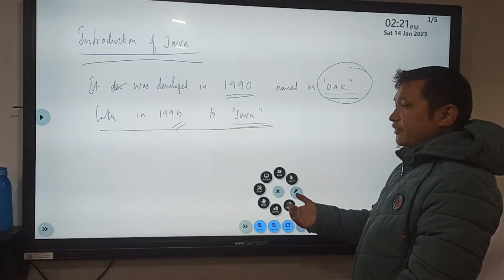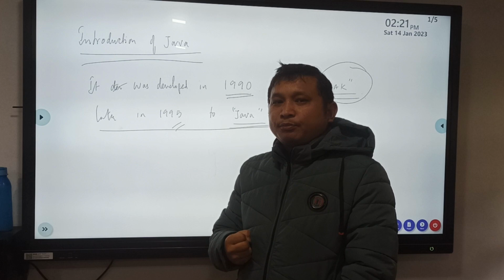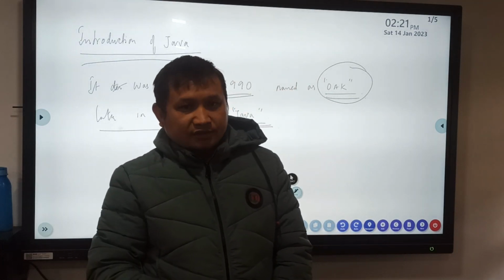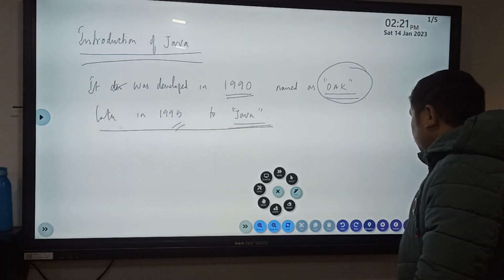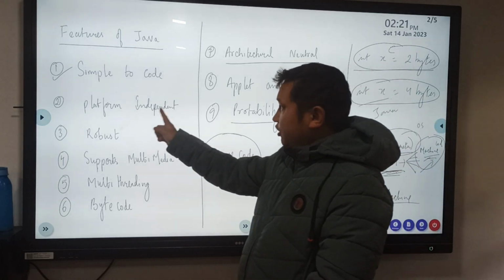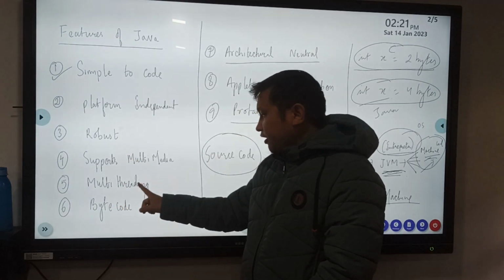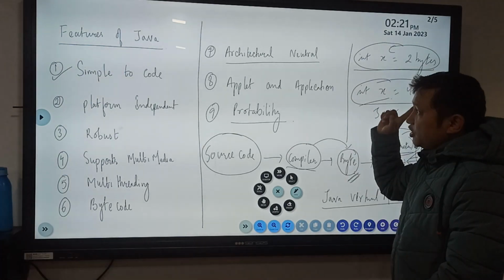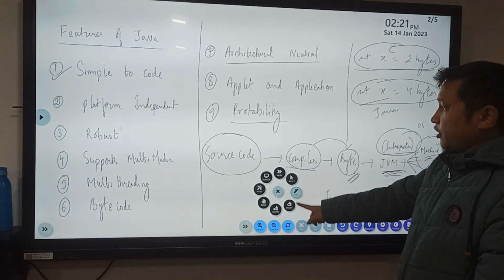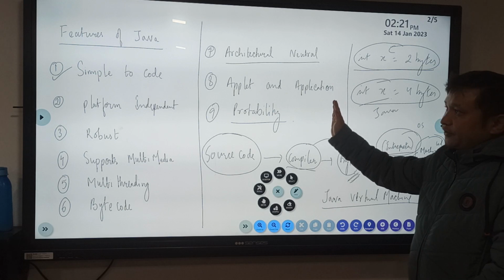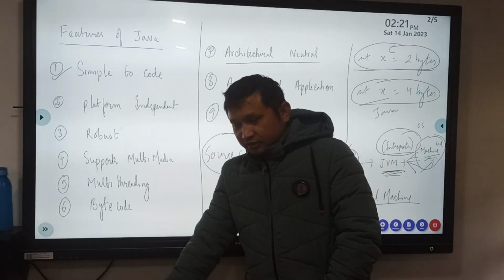Unlike other programming languages, Java is very popular because of various features. Its features are simple to code, platform independent, robust, supports multimedia, multi-threading, bytecode, architecture neutral, applet and application, and portability.